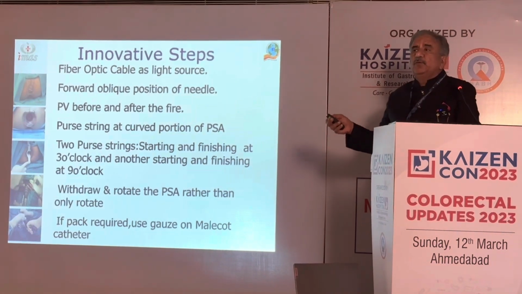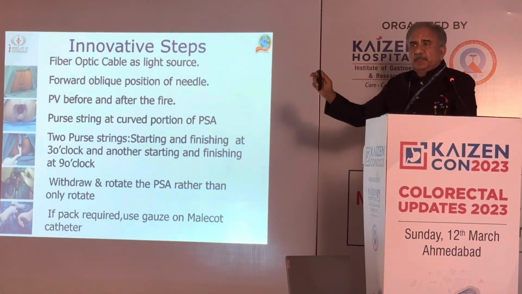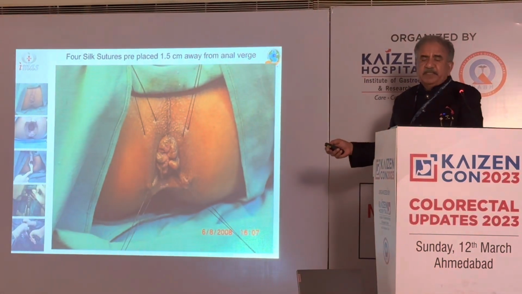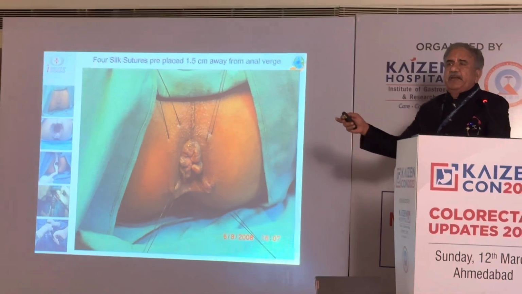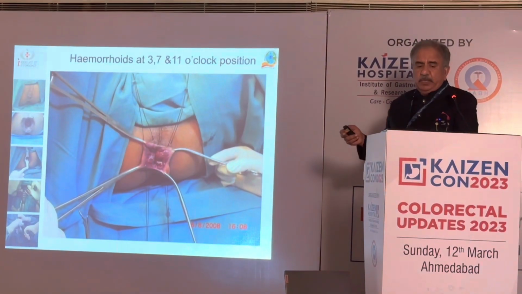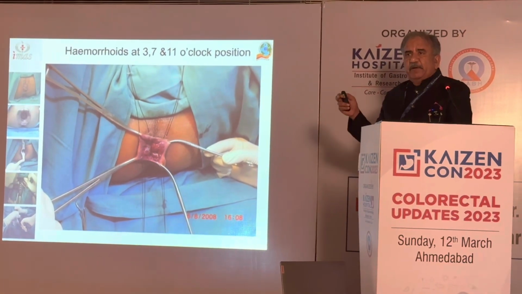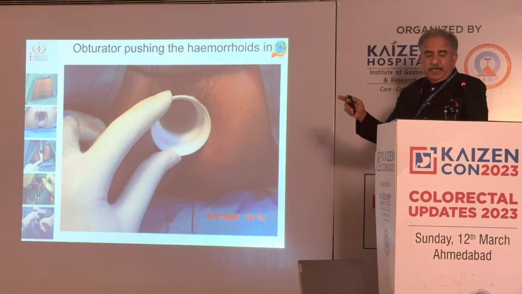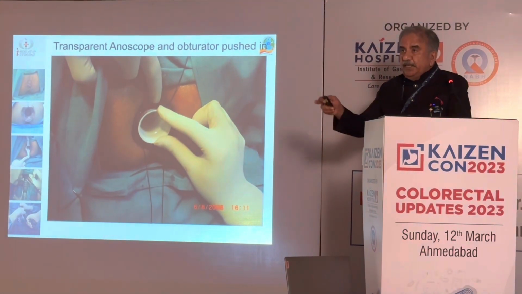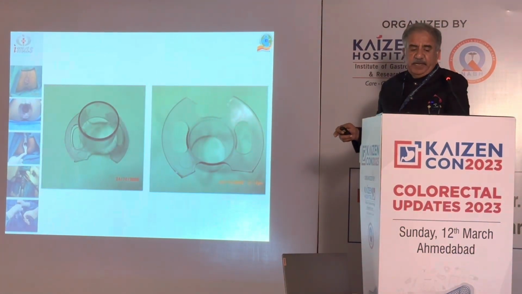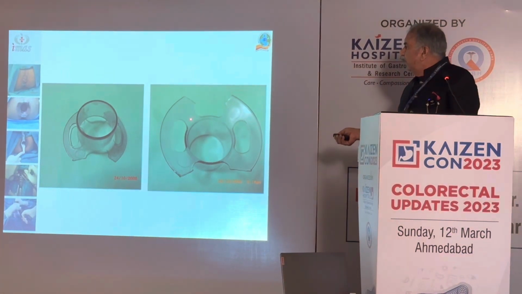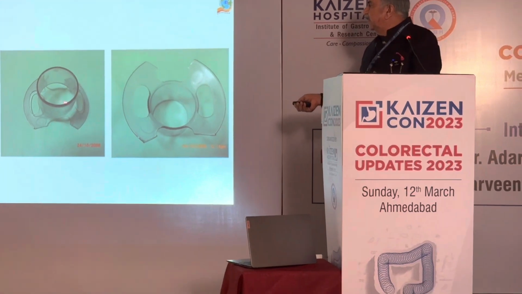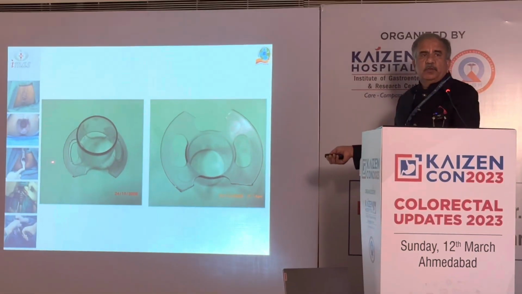There are surgeons who would start the pursing application at 3 o'clock and finish off at 3 o'clock and then pull. But there will be many surgeons who will be applying at 3 o'clock as well as 9 o'clock, so that it becomes a good pursing. Our thoughts are that the mucosa has to be in such a manner that ultimately the 3.5 centimeter dimension definitely comes out. There are patients who, for example, will be obese, morbidly obese, and if you are doing this, then this anoscope may not go in properly.